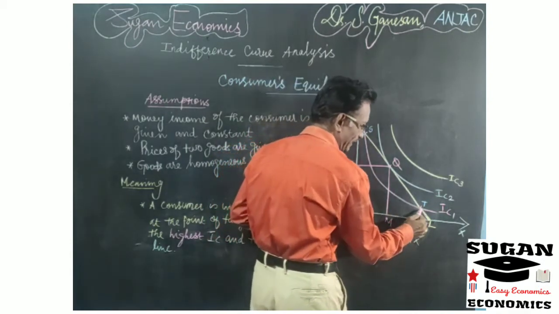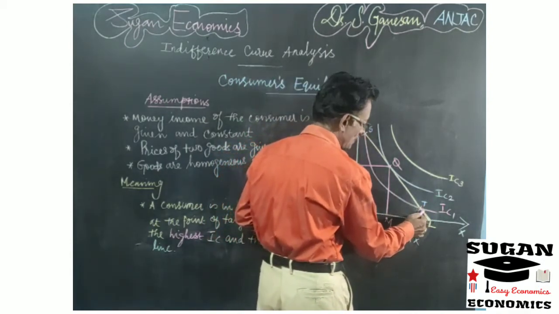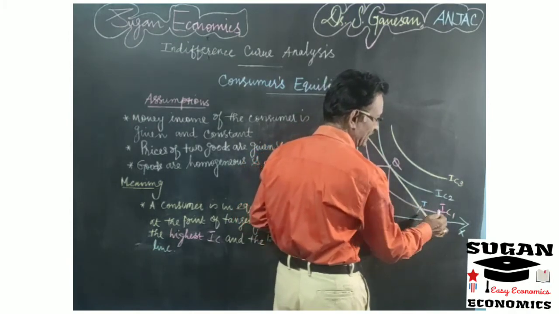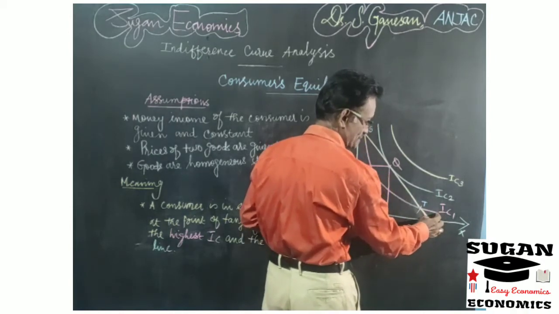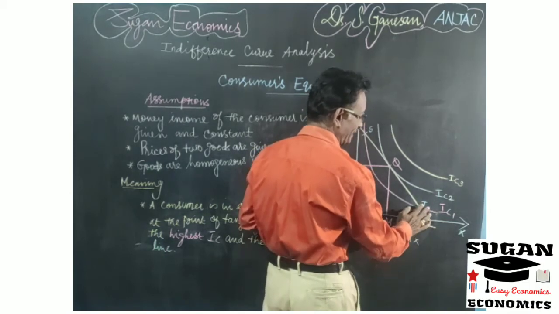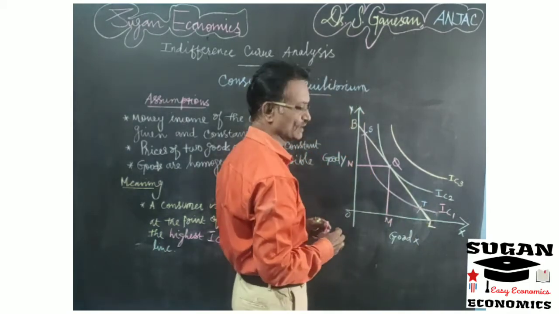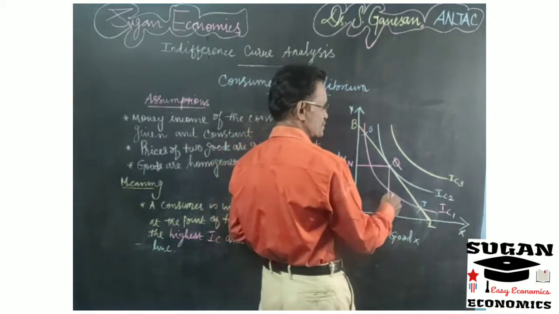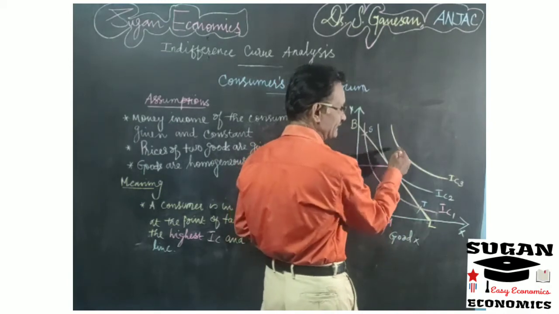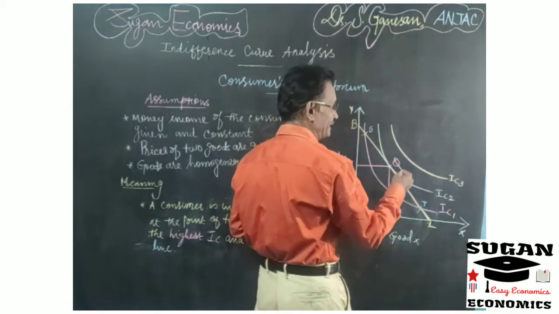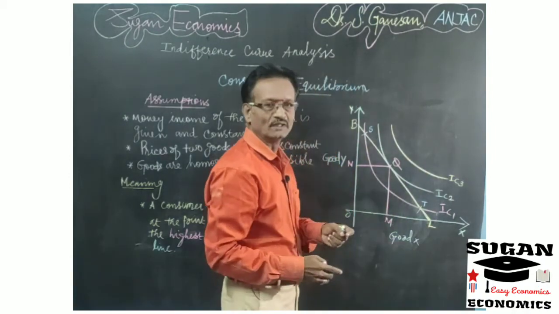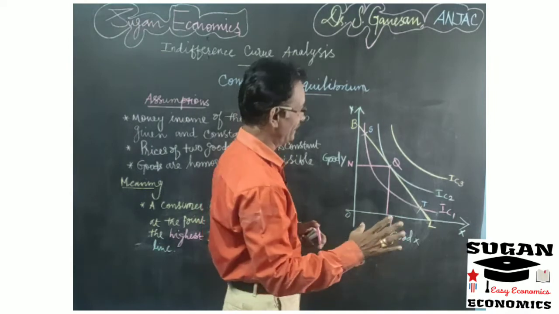So suppose here you take point T. This point T is also on the budget line BL. But at the same time it is on the lower indifference curve IC1, and it is not the tangent point, it is an intersection point. So this point also will not provide the maximum level of satisfaction to the consumer. Suppose you take IC3, it is the highest indifference curve. When compared to all these three, IC3 is the highest, but this IC3 is not tangent to the budget line because the money income of the consumer is limited, right?